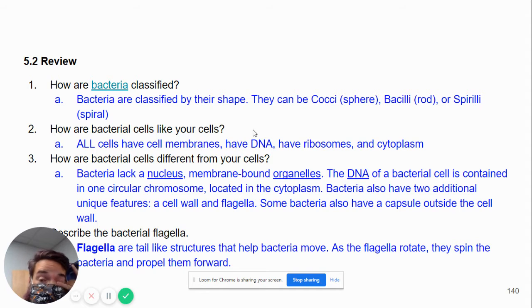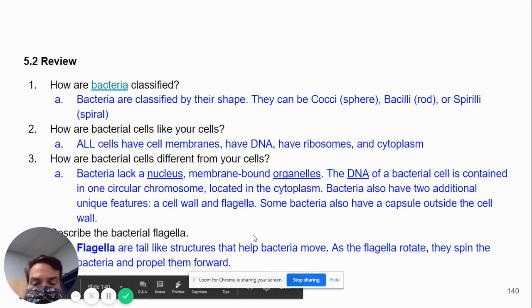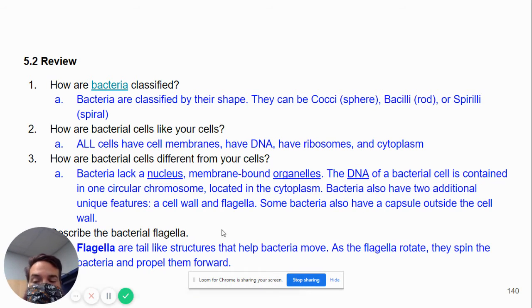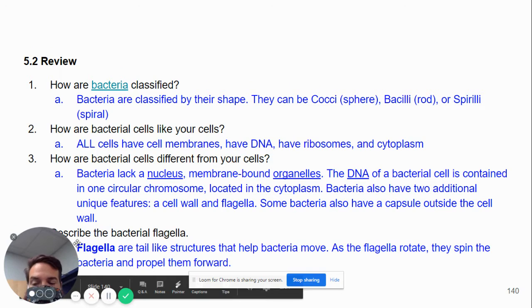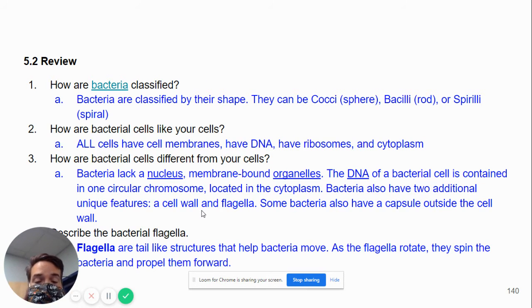They have two additional features that our cells do not. They have a cell wall and flagella. Some bacteria also have a capsule outside to help protect them further. The bacterial flagella is a tail-like structure that helps bacteria move. As the flagella rotate, they spin the bacteria and propel them forward.